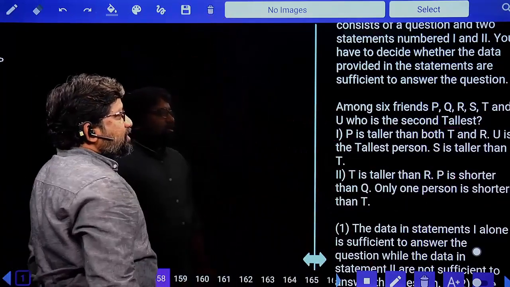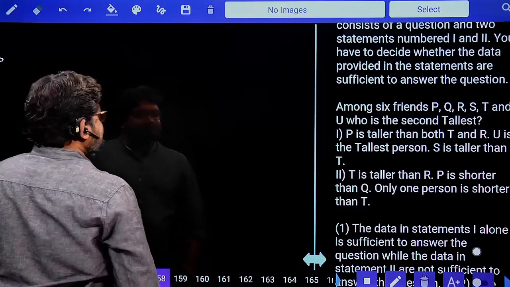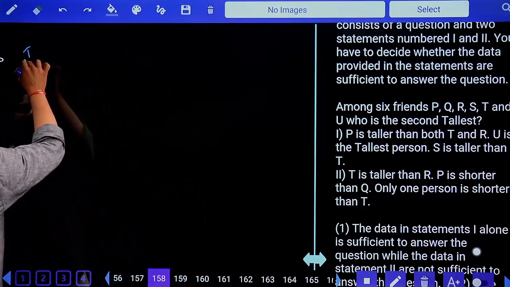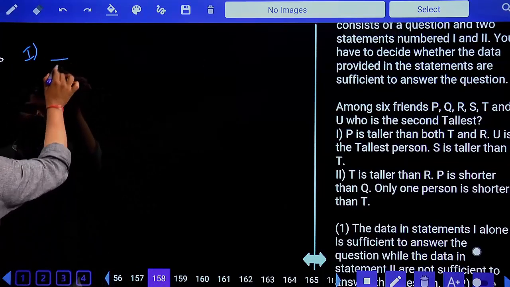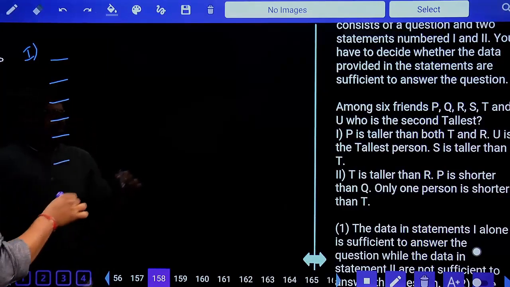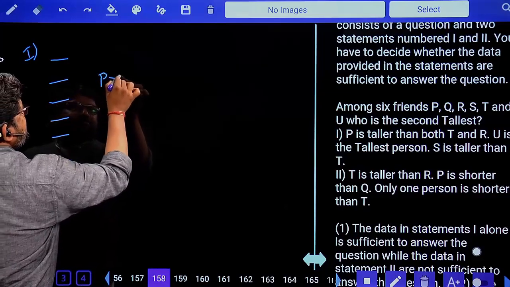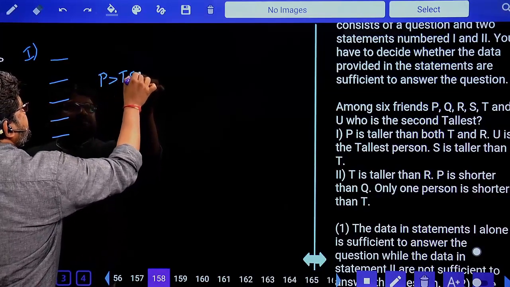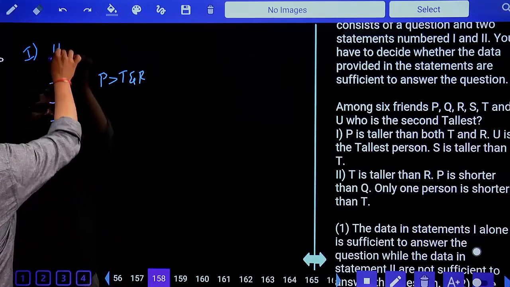Next. Among 6 friends P, Q, R, S, T and U, who is the second tallest? First statement. How many members? 6 friends: 1, 2, 3, 4, 5, 6. Done. First point. P is taller than both T and R. Done. U is the tallest person.